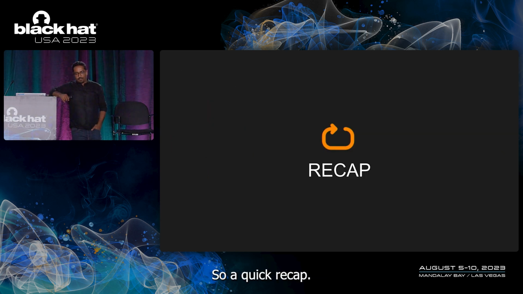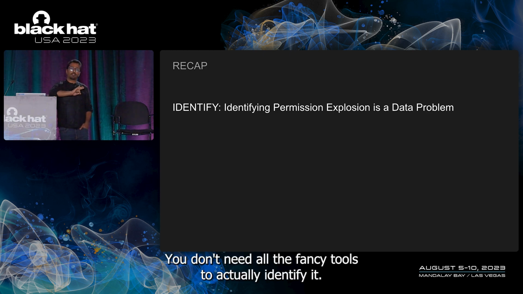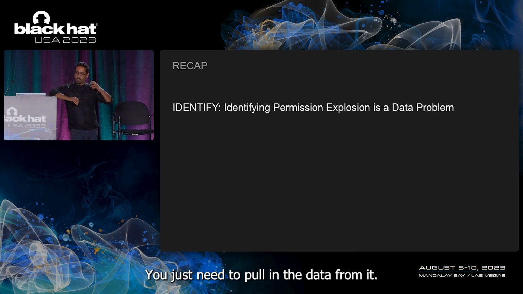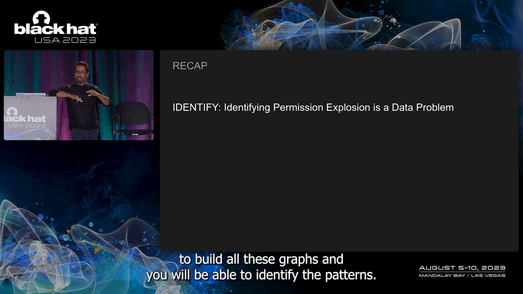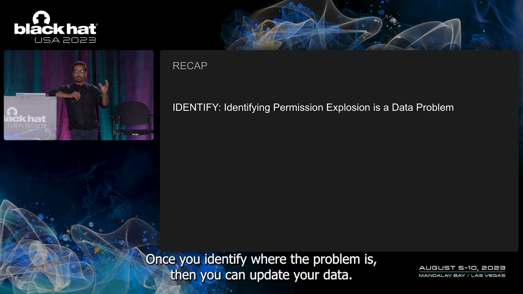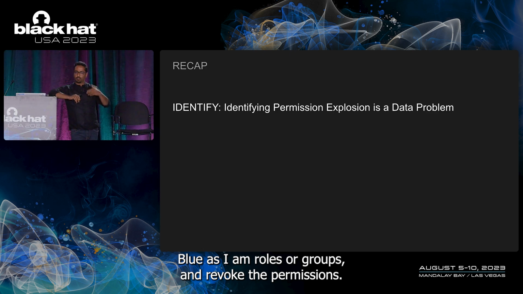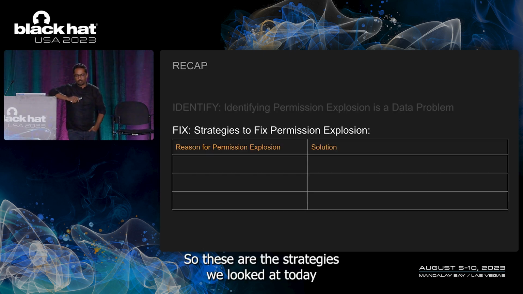So, quick recap. We learned a lot today. Identifying permission explosion is actually a data problem. You don't need all the fancy tools to identify it. You just need to pull the data from AWS IAM, put it into a database, and use scripts or data science, a Jupyter Notebook, to build all these graphs, and you will be able to identify the patterns. Once you identify where the problem is, you can update your AWS IAM roles or groups and revoke the permissions. So these are the strategies we looked at today.